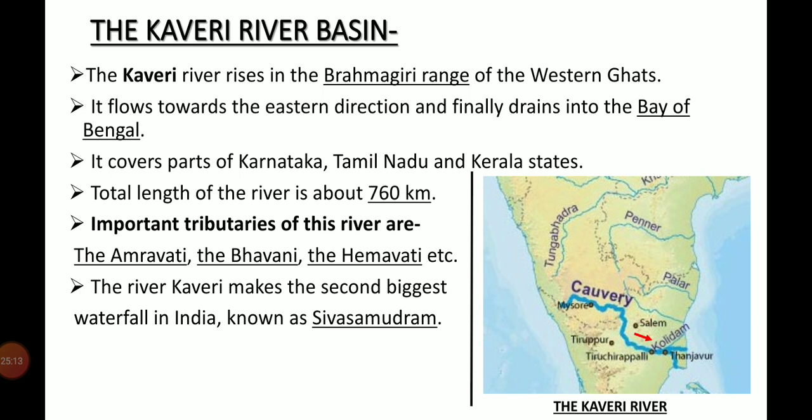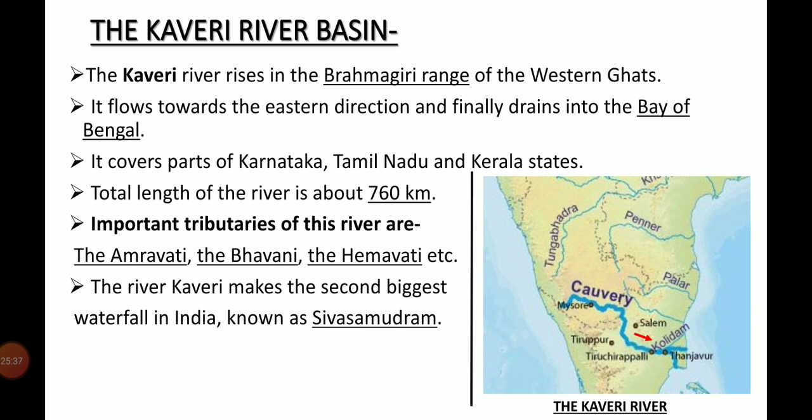The river Kaveri makes the second biggest waterfall in India, known as Shivanasamudra waterfall, and Kunchikal waterfall in Karnataka is the biggest waterfall in India. Srirangapatna and Tiruchirappalli cities are located along this river bank.